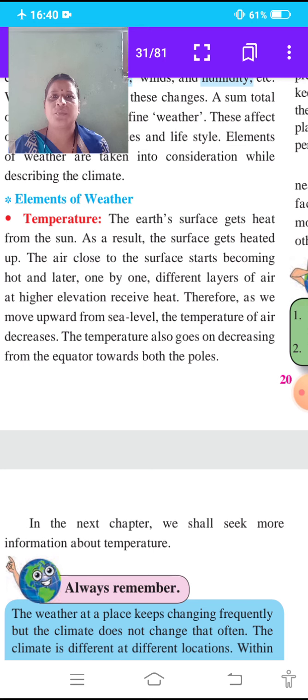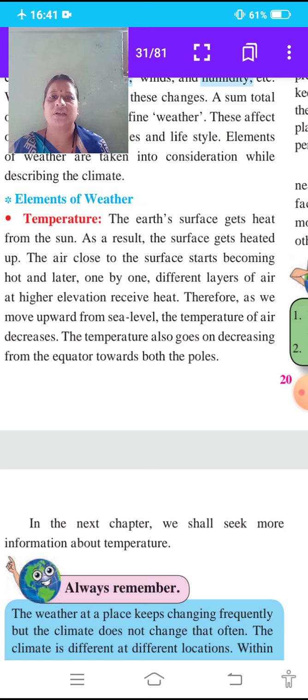Therefore, as we move upward from sea level, the temperature of air decreases. The temperature also goes on decreasing from the equator towards both the poles.